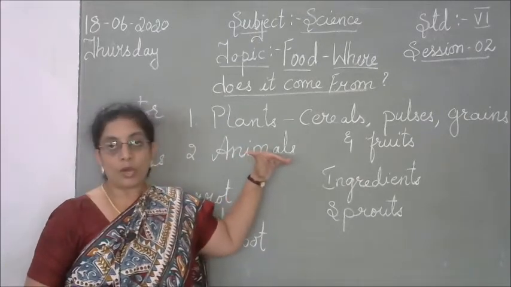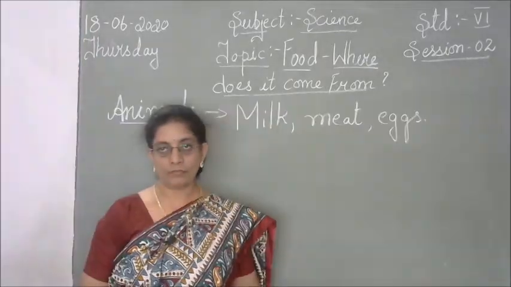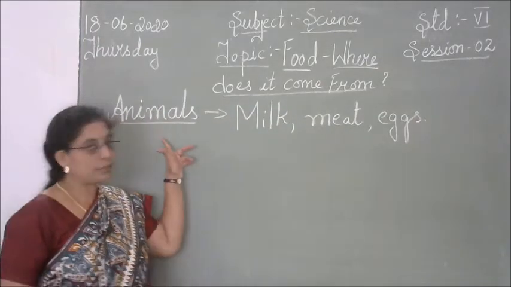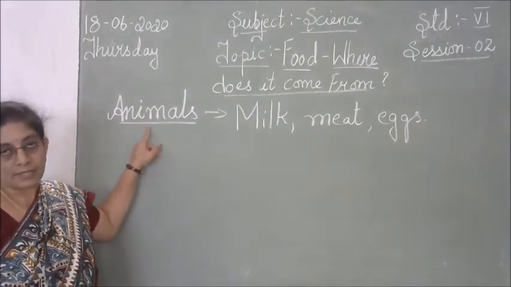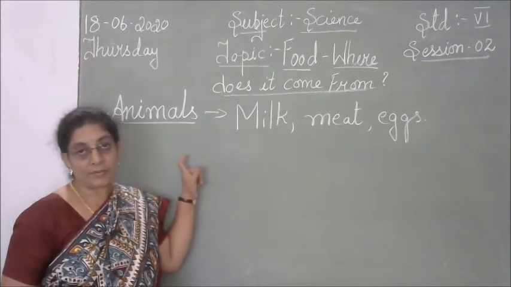So now we will go on to the next one, the animals. What are the things we get from the animals?